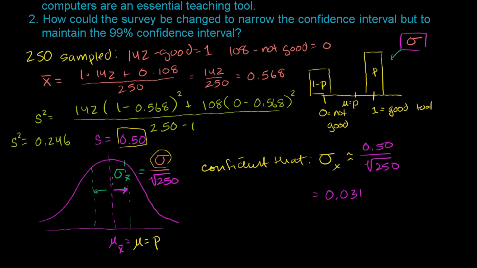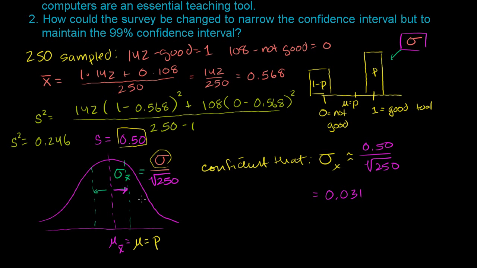Now, they want a 99% confidence interval. So the way I think about it is, how many standard deviations away from the mean do we have to be so that we can be 99% confident that any sample from the sampling distribution will be in that interval?